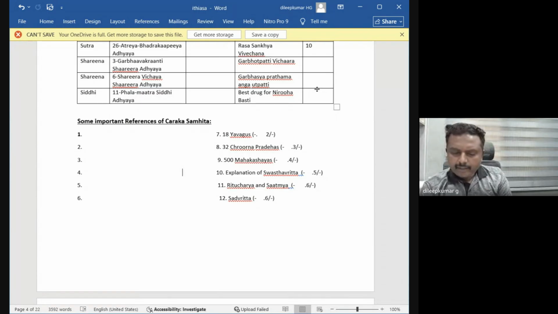There are 63 Rasayana Yogas and 50 Vajikarana Yogas mentioned in Charaka Samhita. You note down 63 Rasayana Yogas and 50 Vajikarana Yogas.